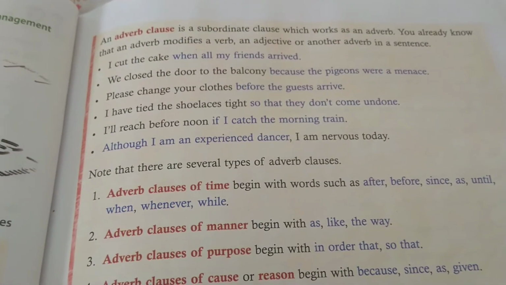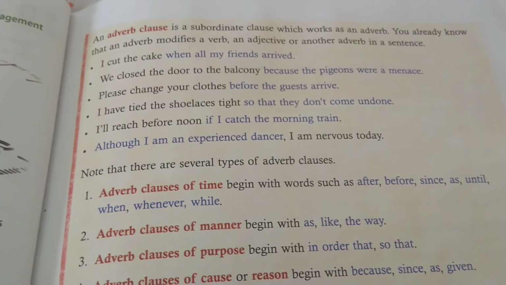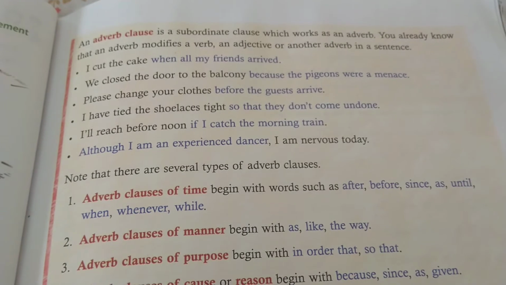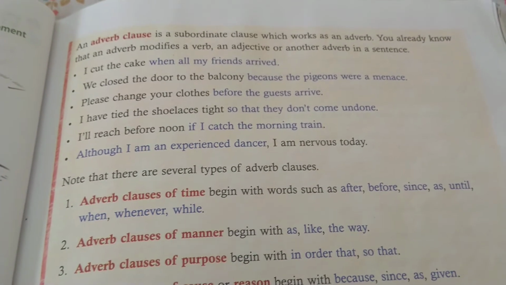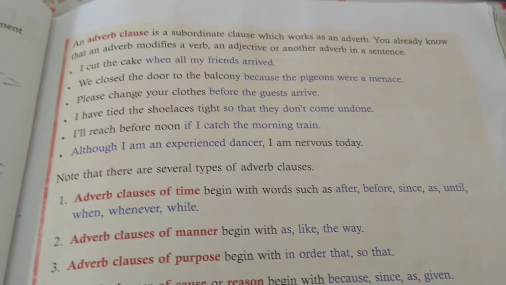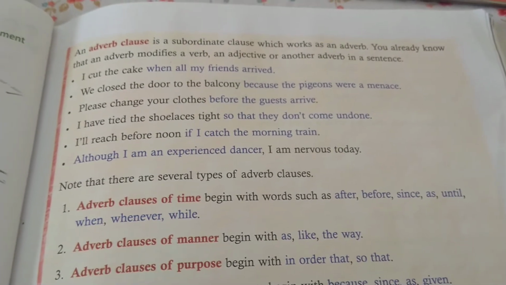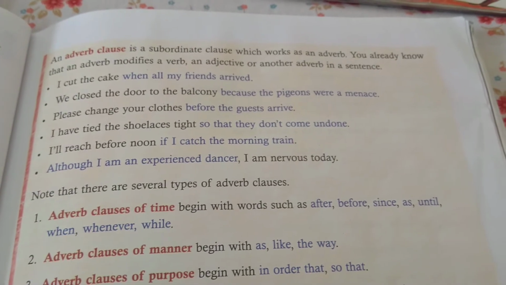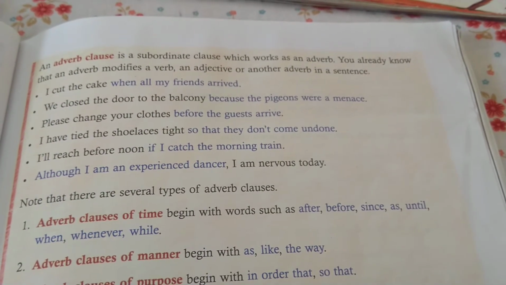Here see, I cut the cake when all my friends arrive. Here you are talking about arrival, right? So all my friends arrived. I cut the cake when all my friends arrived, right? So you are talking about the arrival of friends. So we closed the door to the balcony because the pigeons were a menace.